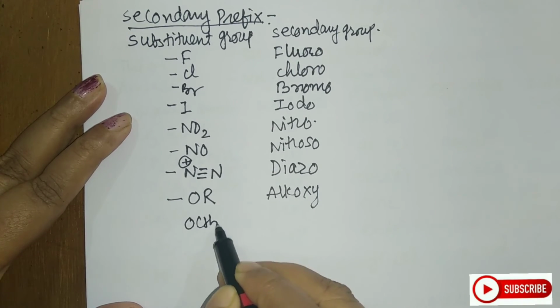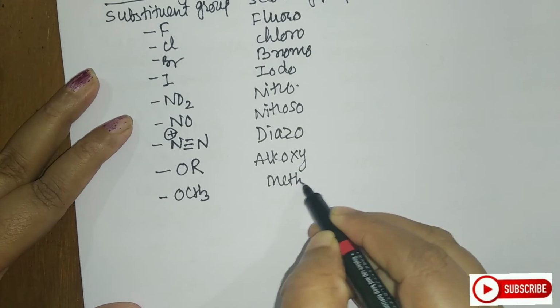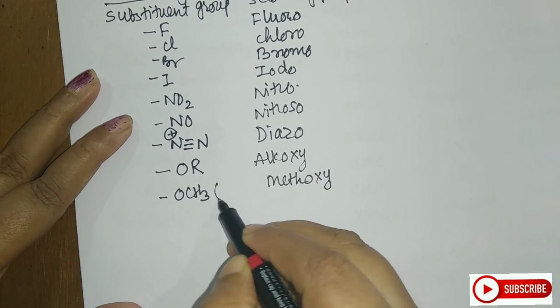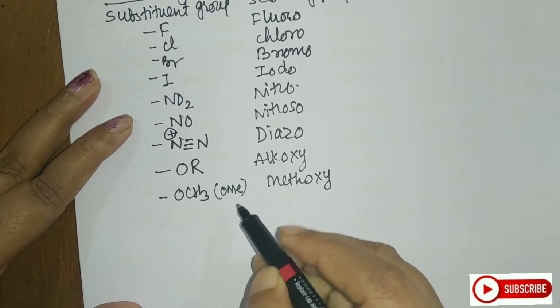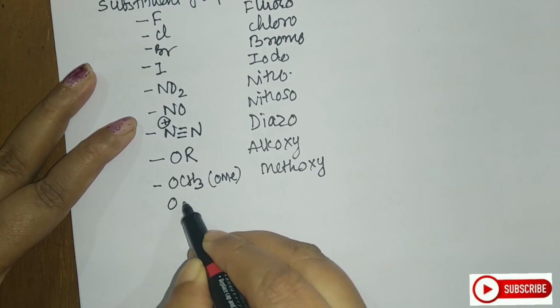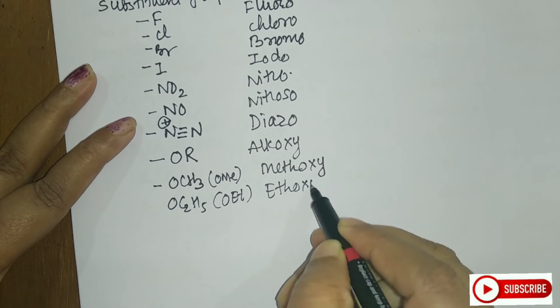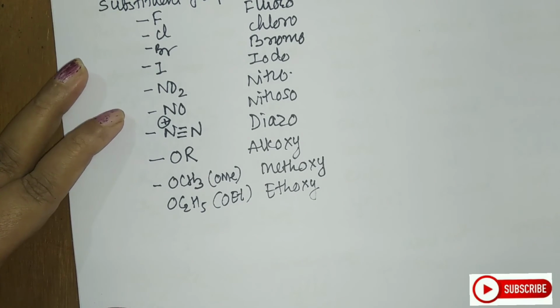If you have the OCH3 group, which is the substituent, then you call it methoxy. You can call this as OMe also. So many times you call it O and then the methyl group. So it is methoxy. Similarly, you have OC2H5 or OEt. This is called ethoxy. Similarly, you can have propoxy, butoxy. So those are the groups.